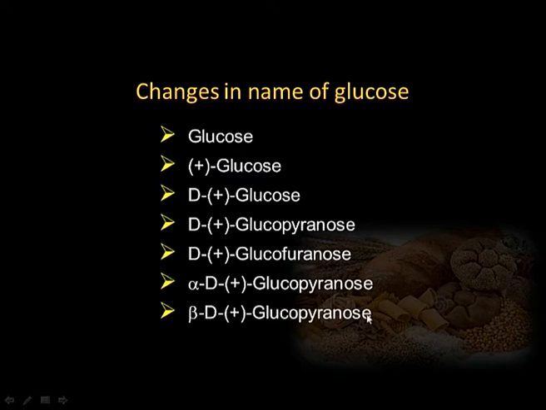Whereas cellulose, which is constituted from beta D plus glucopyranose, cannot be digested in our body. So, we cannot get any energy from cellulose, although certain animals have these enzymes and cellulose is used as their food.